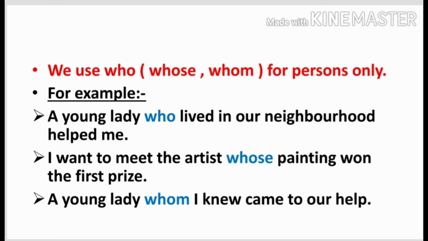Now I will discuss some relative pronouns and their usage. We use who, whose, whom for persons only. Okay, this is the rule which you have to keep in mind. For example, a young lady who lived in our neighborhood helped me. So the relative pronoun who stands for a young lady. It cannot stand for a thing. We can't say a car who. It is wrong.